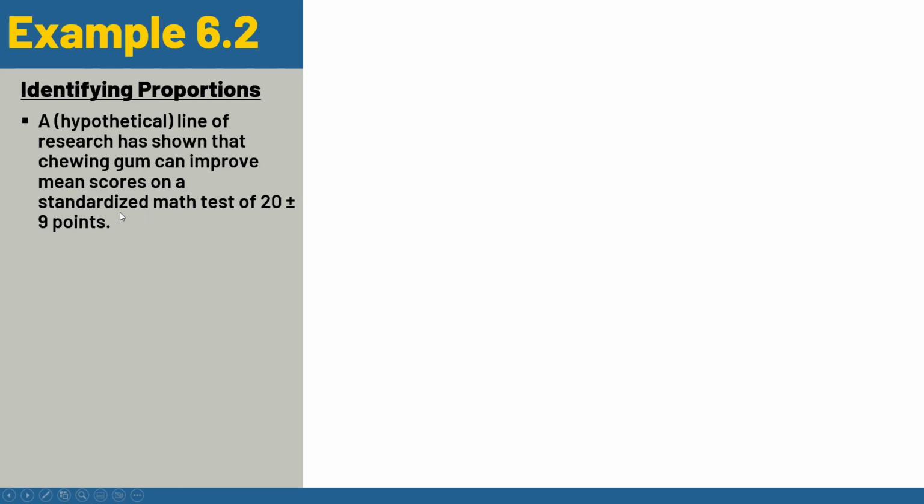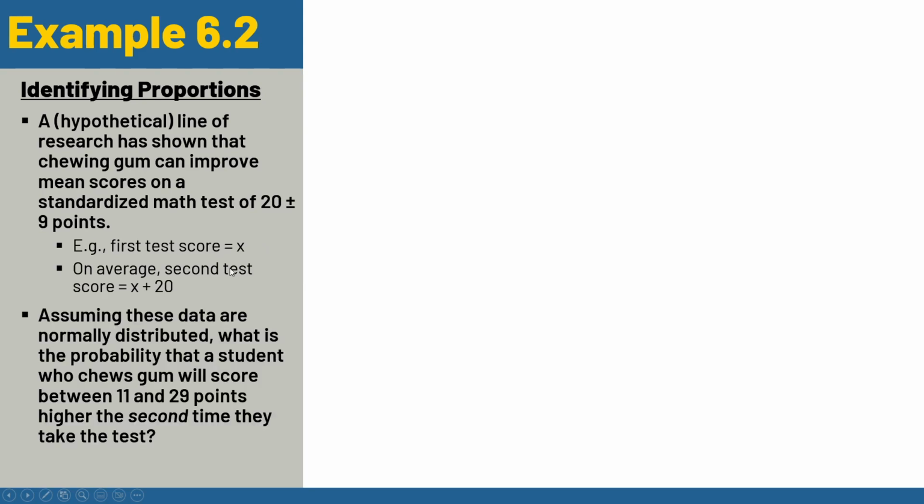So say you're taking the math portion of the ACT, and you chew gum. According to this research, you can improve your score by an average of 20 plus or minus 9 points just by chewing gum. Must be some really good gum. So if your first test score was X, on average your second test score would be X plus 20. If your first test score was 60, you could expect to get an 80 on your second test on average, but it'd be anywhere within that range because it's a distribution.